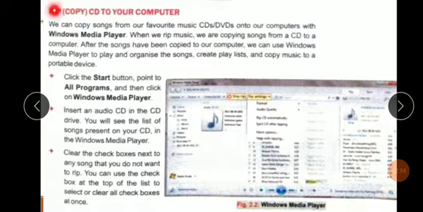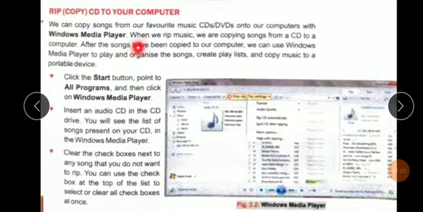Next, rip. Copy CD to your computer. Means any data you have on your CD, you can copy from CD to computer. We can copy songs from our favorite music CD, DVD onto our computers with Windows Media Player. When we rip music, we copy songs from CD to computer.